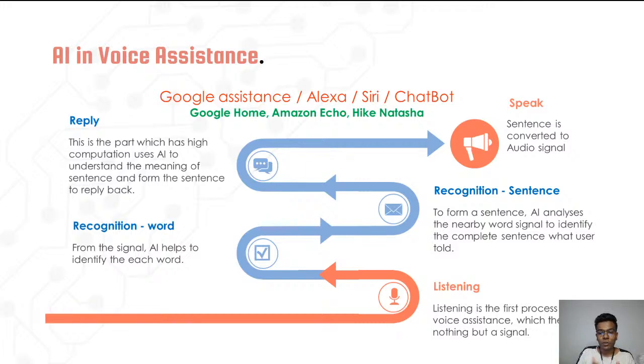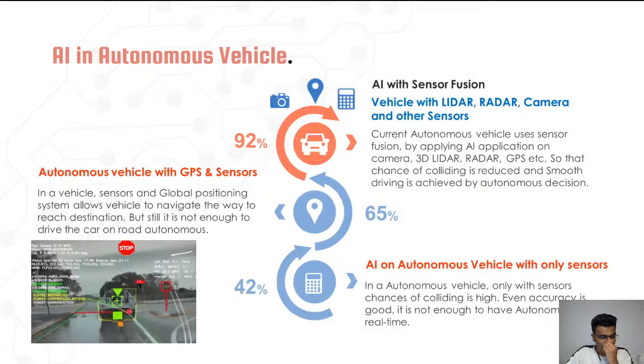Okay, so that's the thing, guys. That is the chatbot, right? That is also going to be running like this. The only thing is audio is not going to be there. Instead, there is going to be text. Other than that, machine learning and NLP are going to play a role to recognize the text, identify the meaning, form a reply, and send it back. So this is on voice assistance, and now AI in autonomous vehicles.